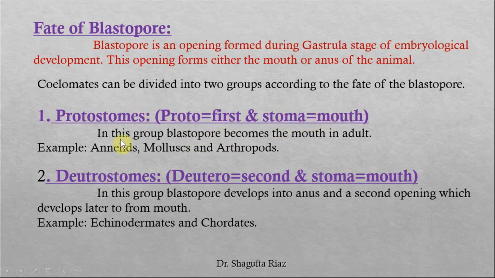This is very simple. In protostomes, the blastopore becomes the mouth in the adult. First means the blastopore will become the mouth. Examples are annelids, mollusks, and arthropods. Now the deuterostomes. The word deutero means second, and again stoma means mouth. In this group, the blastopore develops into the anus, right? And a second opening develops later to form the mouth, right? And the examples of deuterostomes are echinoderms and chordates.